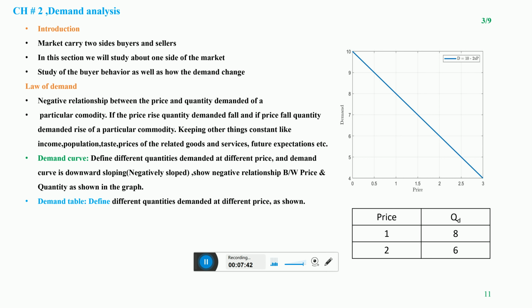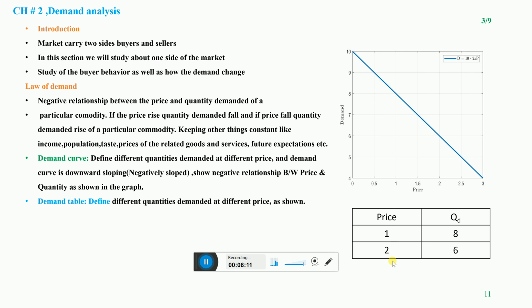Now we are switching toward the demand table. A demand table defines different quantities demanded at different prices, and this is very clear from this table. Column number one represents prices, and column number two, Qd, represents quantity demanded. When the price is 1, the quantity demanded of the particular commodity is 8 units.